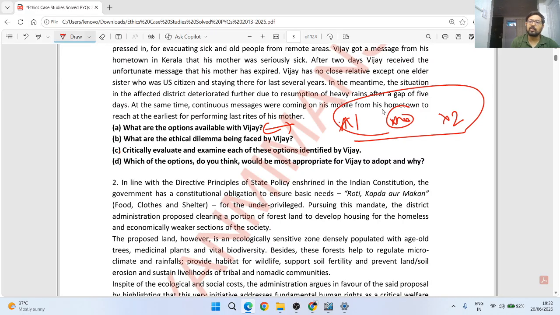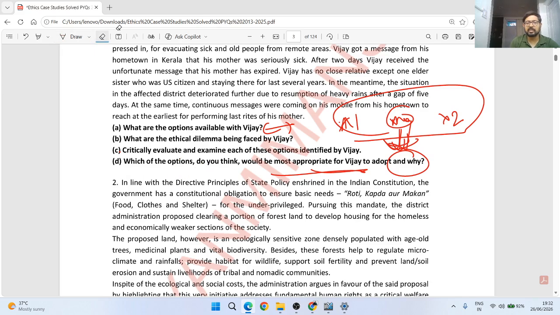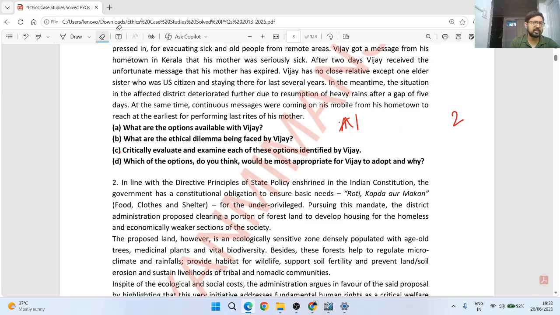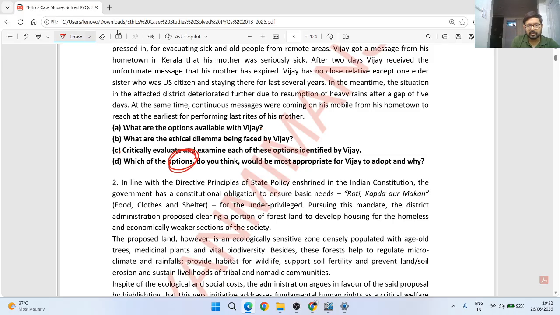ऐसा एक ऑप्शन बनाएंगे. और when you are looking कि which of the option would be most appropriate and why, तो आप middle path को generally choose करेंगे. That is more or less the right answer. ठीक है, ethics teaches us to avoid extremes, right? This is the truth. ठीक है, but when we are talking about option, तो option हम कैसे बनाते हैं? Option हम बनाते हैं single liner.